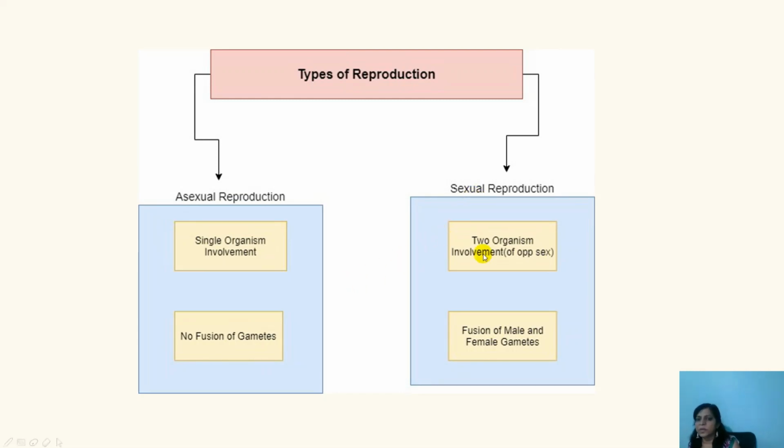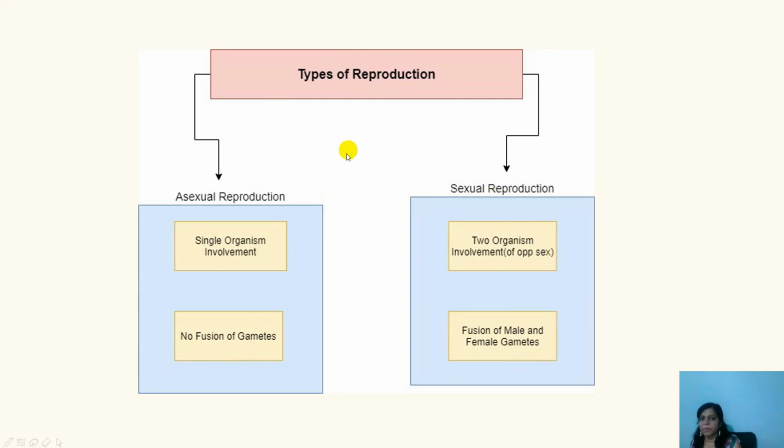In sexual reproduction, two sexes are involved, two organisms of the opposite sex. One is called male and another one is called female. The male will produce the male gametes, the female will produce the female gamete, and there is the fusion of male and female gametes. That is about sexual reproduction.